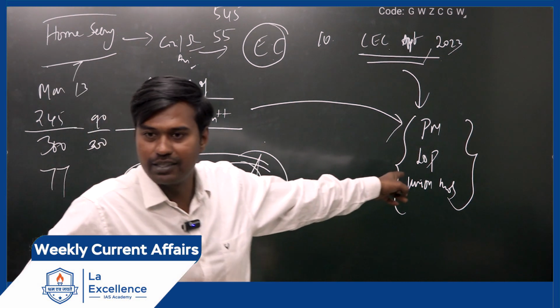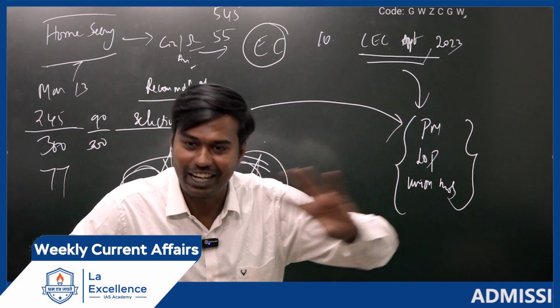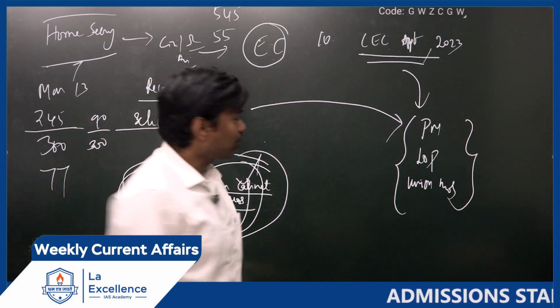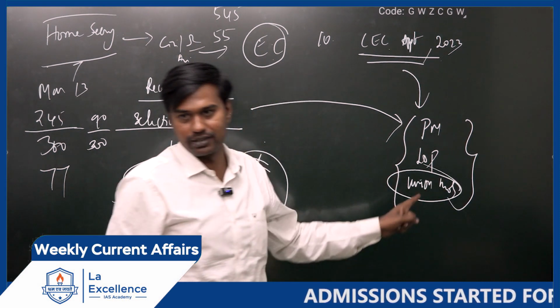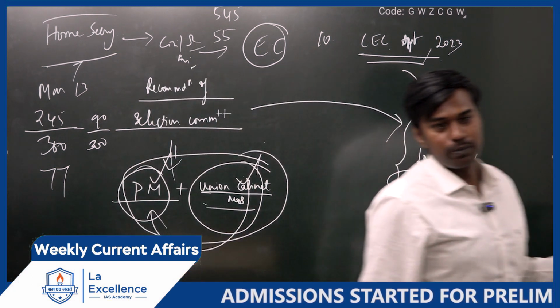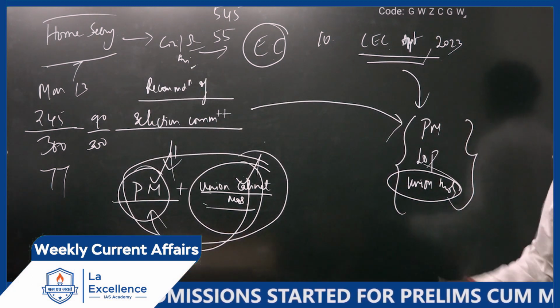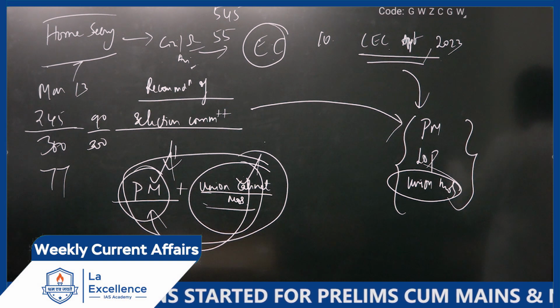I am happy that at least they have brought in a bill where they are trying to do something. Here again, what they should do is remove this person. They should not bring in another one person. Rather, they should bring in a Supreme Court judge or some other person. Then only it will be balanced.